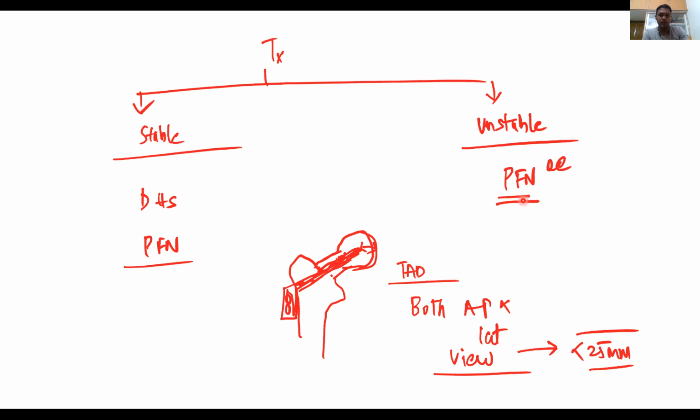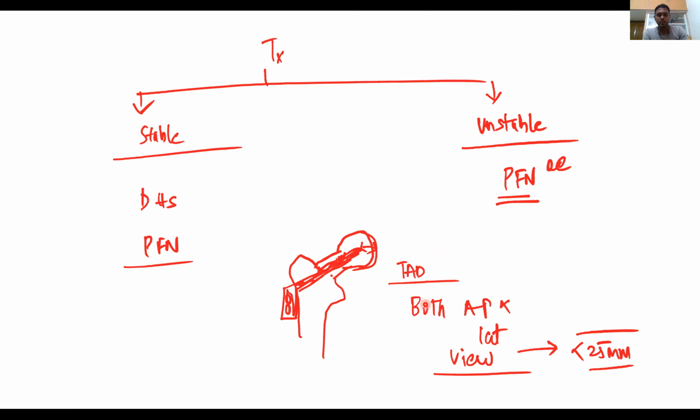Then the second thing, why is PFN better than DHS? Because of the moment and the implant distance. One is intramedullary, the distance is low compared to the extramedullary implant. You can see here, the extramedullary implant will have more moment, so implant breakage or failure is more. If there is an intramedullary implant, the arm should be lesser when compared to the DHS. So it is biomechanically superior to DHS.